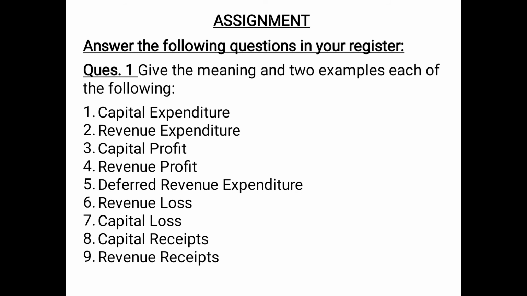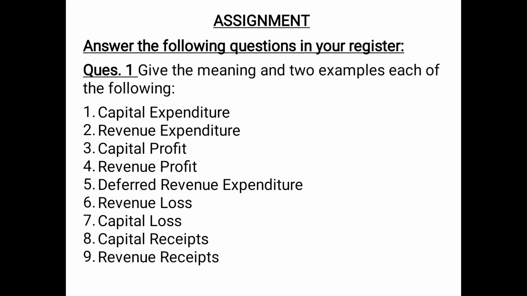This is the assignment based on this chapter which you have to do in your register. Question number 1, you have to give the meaning and 2 examples each of the following. So first is capital expenditure. These are the expenditures incurred to increase the earning capacity and to increase the fixed assets.